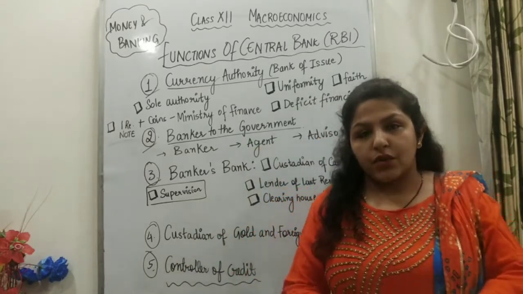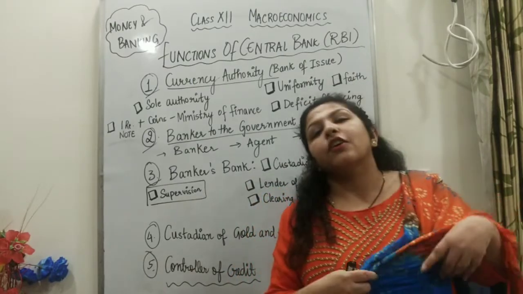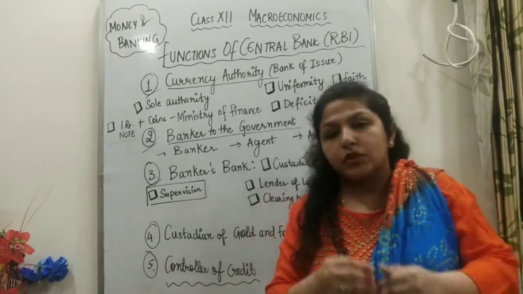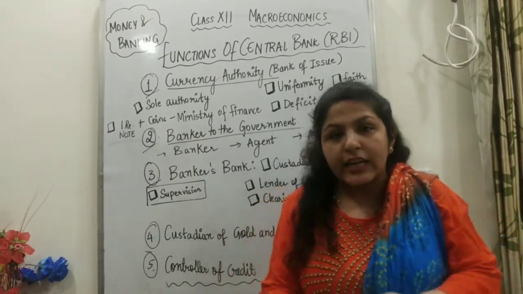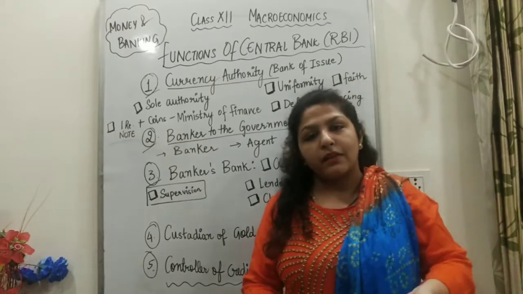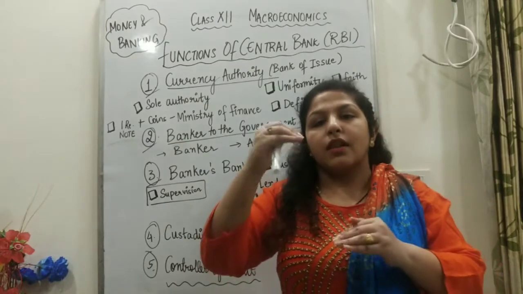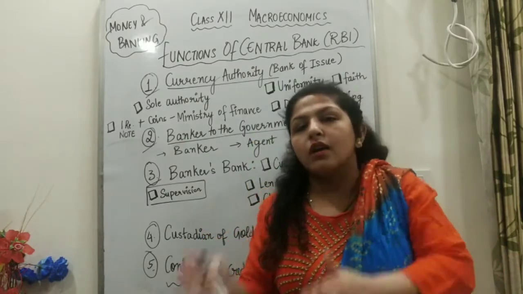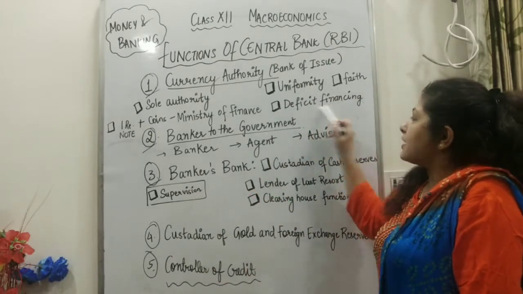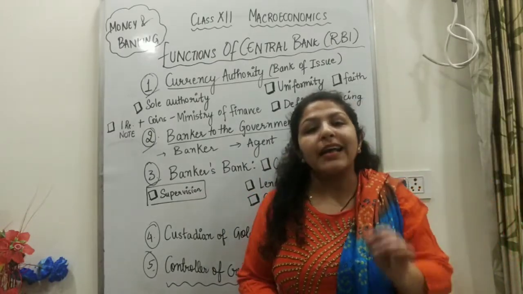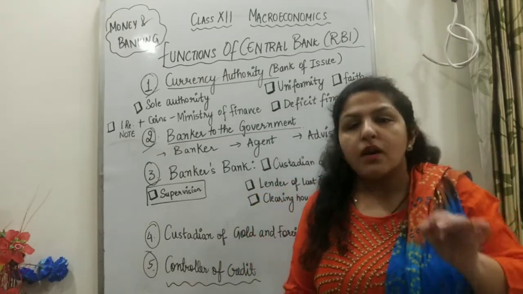If the assets of the country, the securities of the country or securities of RBI increase, then the notes printed by RBI increase. As I gave you the example, if the government sells its security to the central bank, the assets of the central bank will increase. Now what will the central bank do? The central bank will print new currency and give that amount to the government to fulfill its deficit. Right? This is also known as deficit financing, in which the central bank helps the government in financing the deficit by printing new currency.